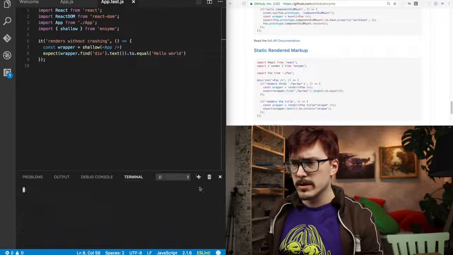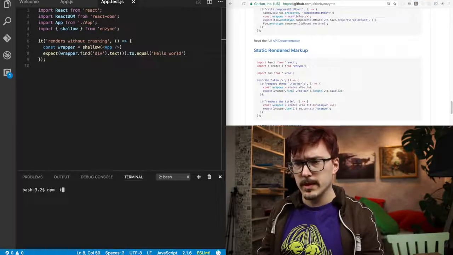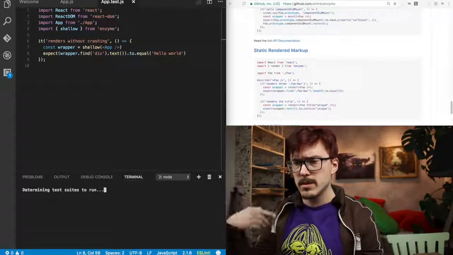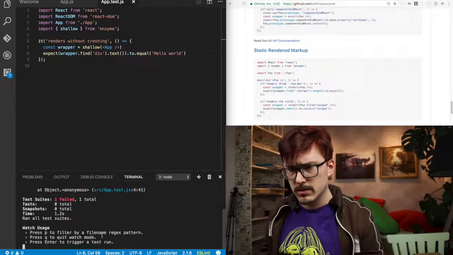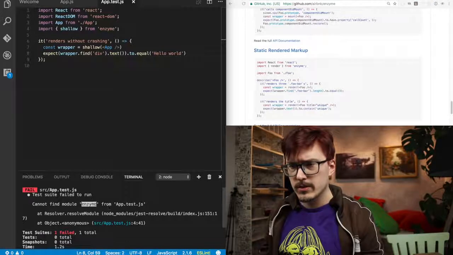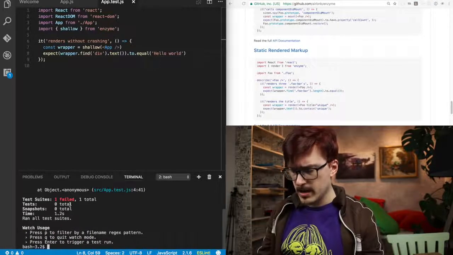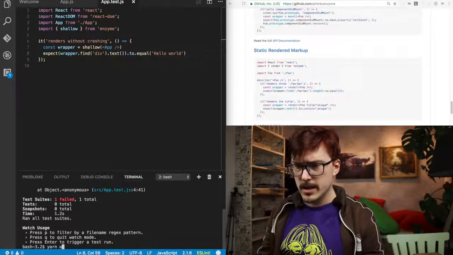Okay, I'm gonna start running some tests here. npm test. I think it's gonna run them just. Cool, it failed. Could not find module enzyme. No, that's correct. We need to add it. Yarn add enzyme.